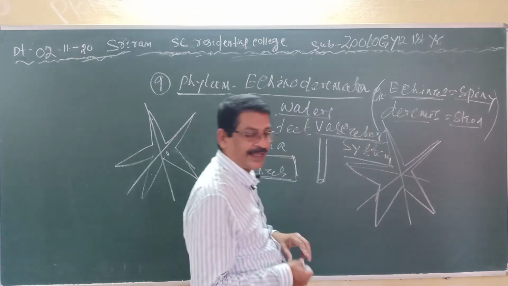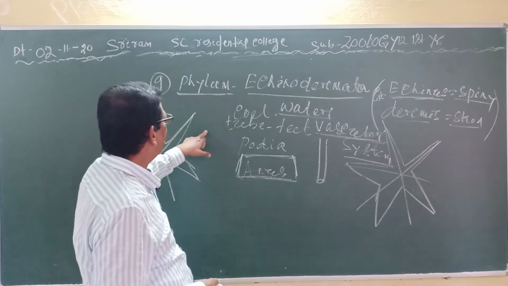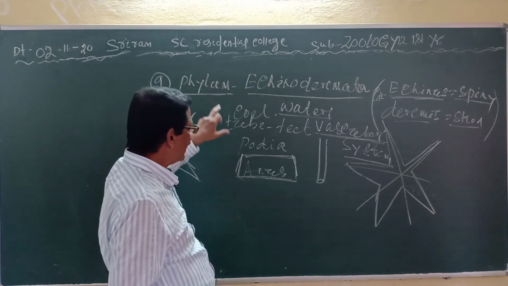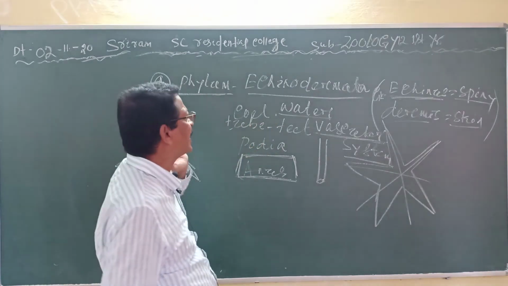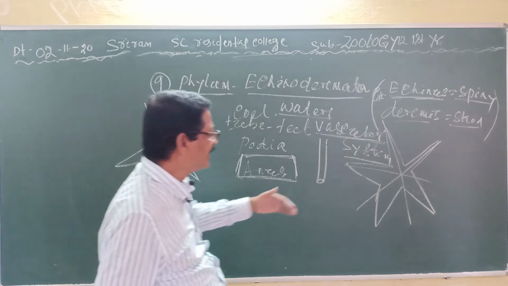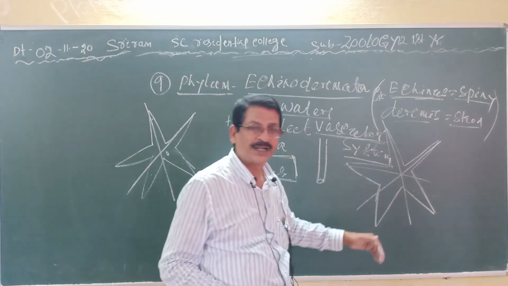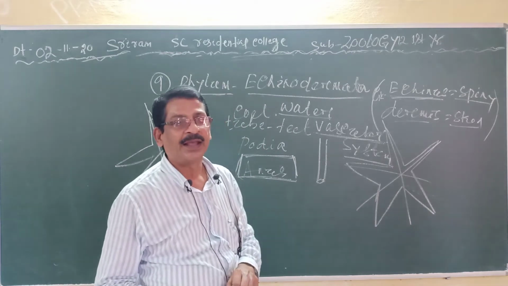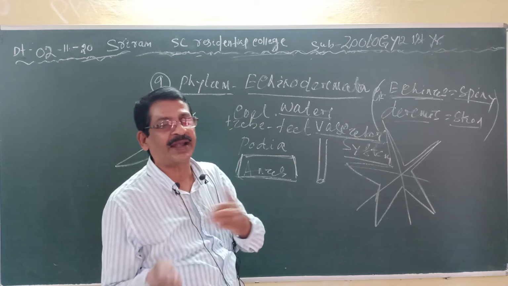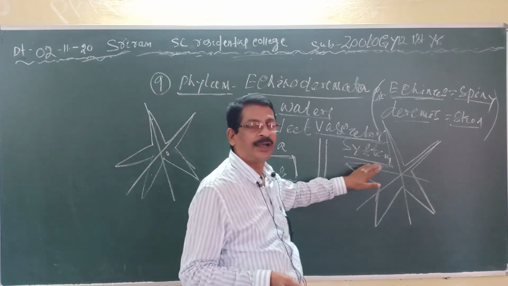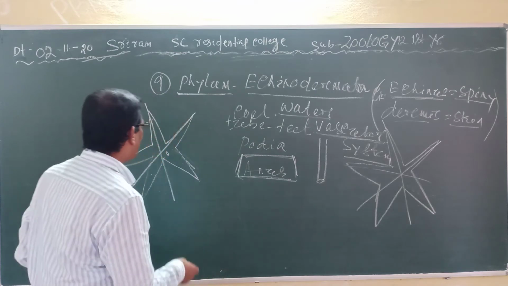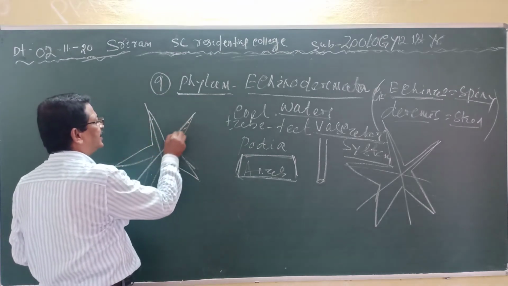The animals are triploblastic, radially symmetrical, that means pentaradial symmetrical, and coelomate in nature. A distinct head is absent here, but the dorsal and ventral surfaces are clearly demarcated. Clear? And the tube feet are the locomotive organelles in these animals.